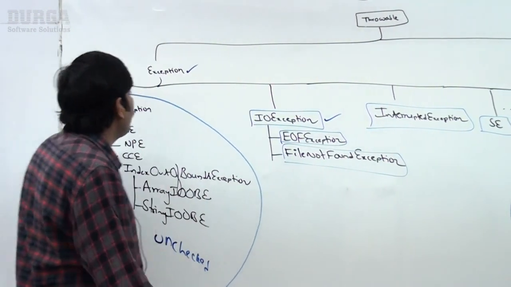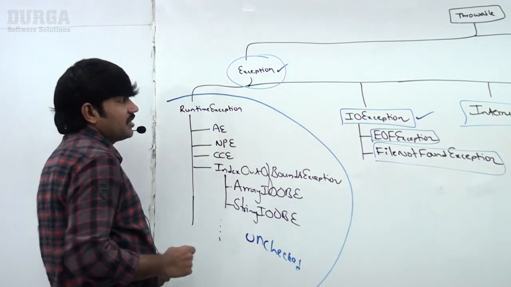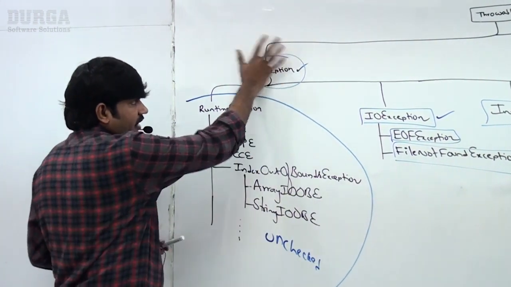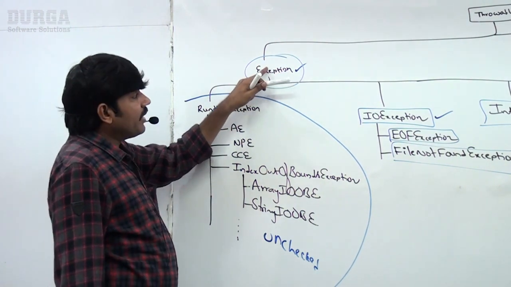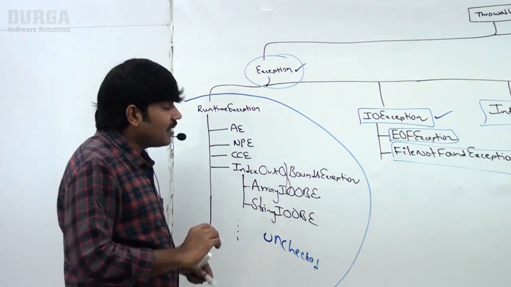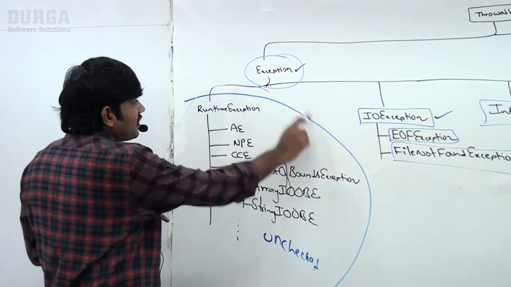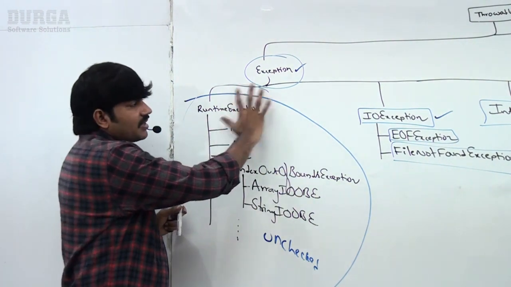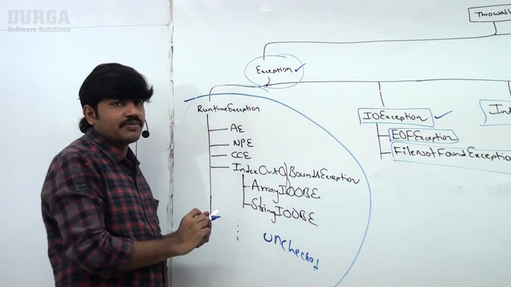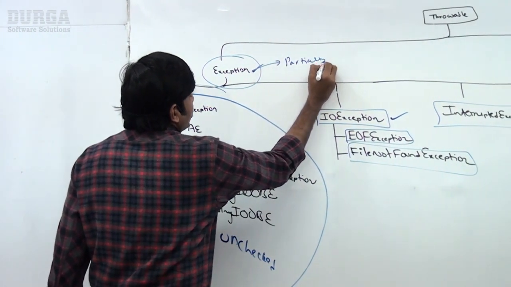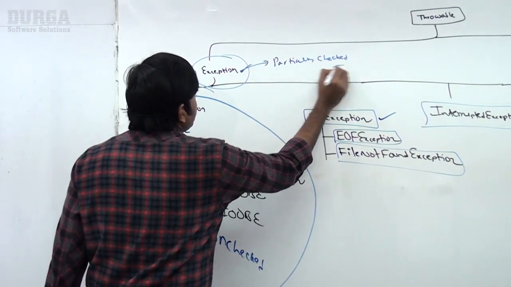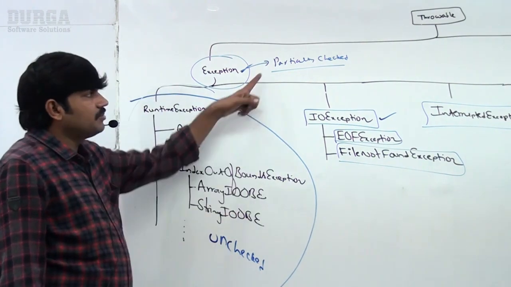Sir, now what about Exception? Exception is checked, because it is not under RuntimeException, it is checked, sir. So Exception is checked, but some of its child classes are unchecked. Are you getting it? Some are checked, some are unchecked. That's why Exception is partially checked. Observe carefully, sir.